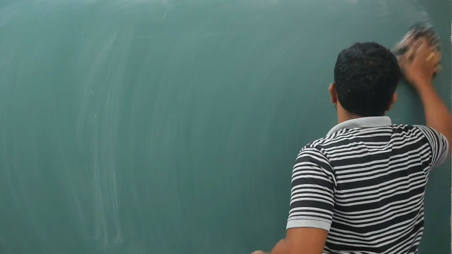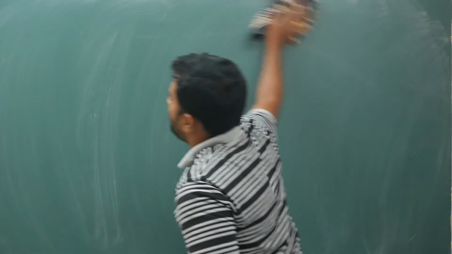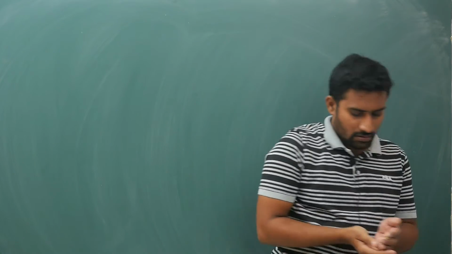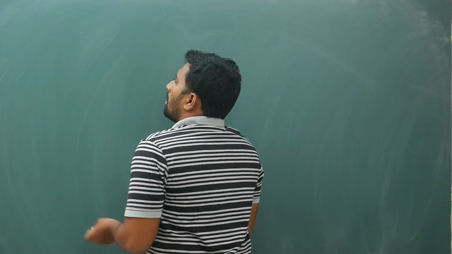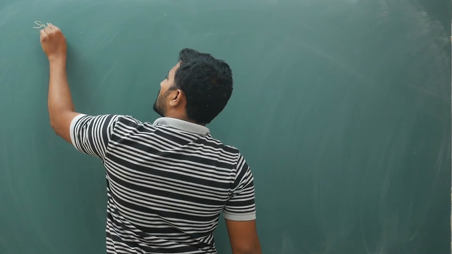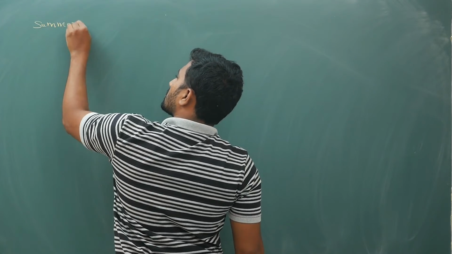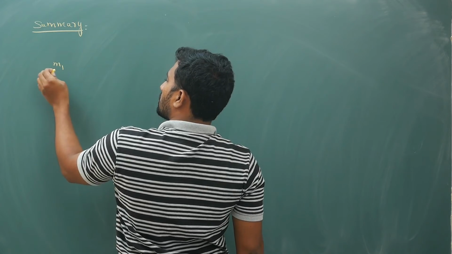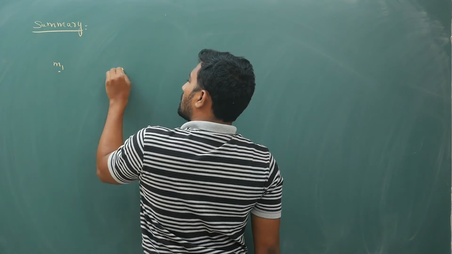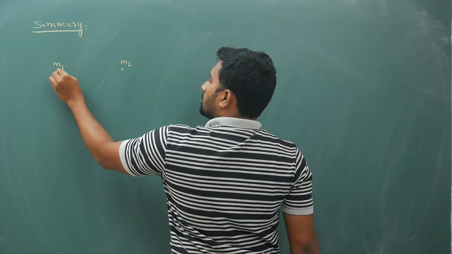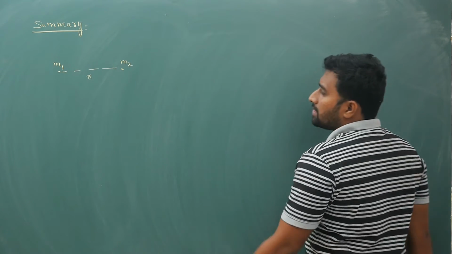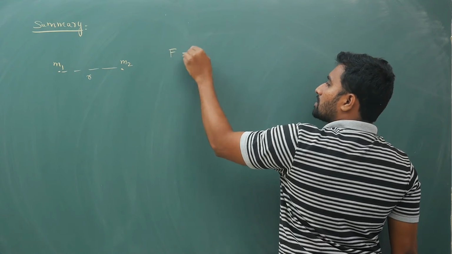Now, a quick summary of what you have learned so far. M1, M2: between these two you will talk of force.